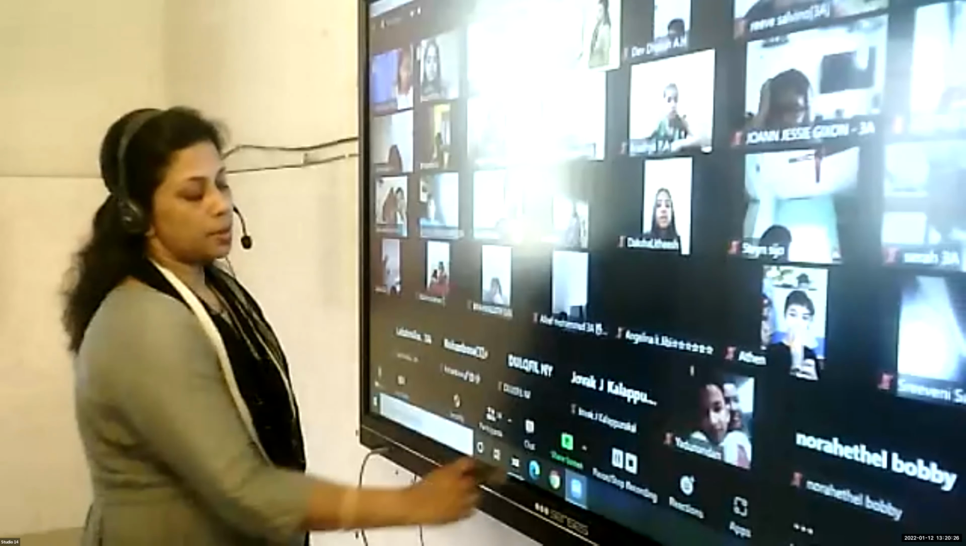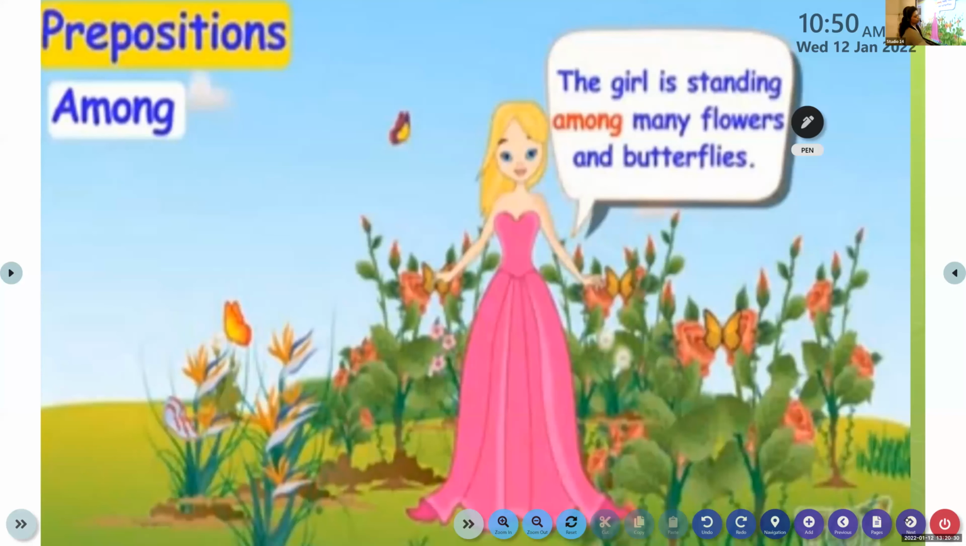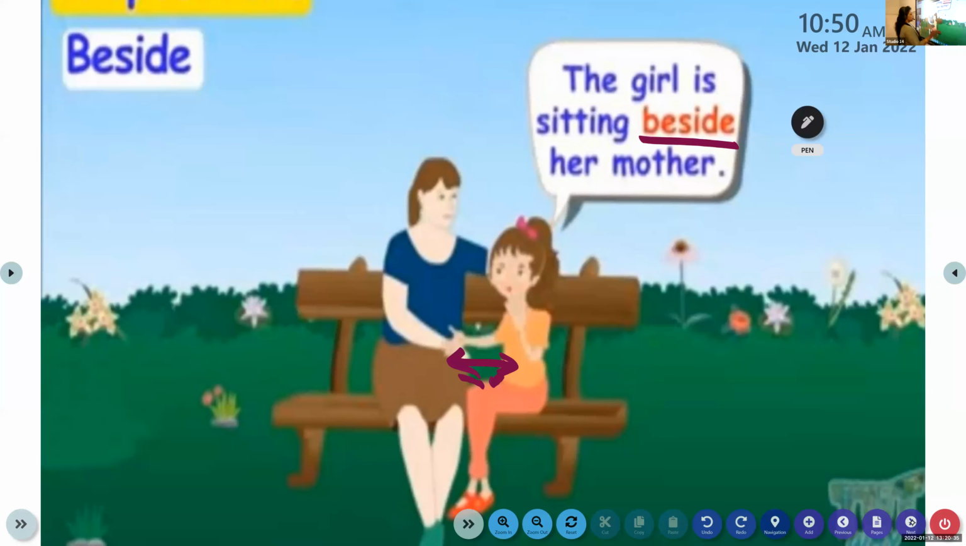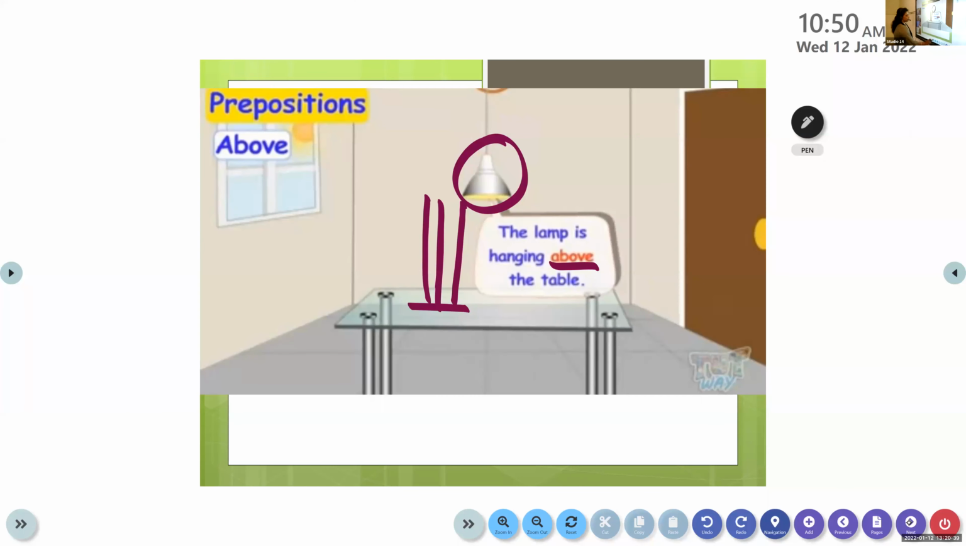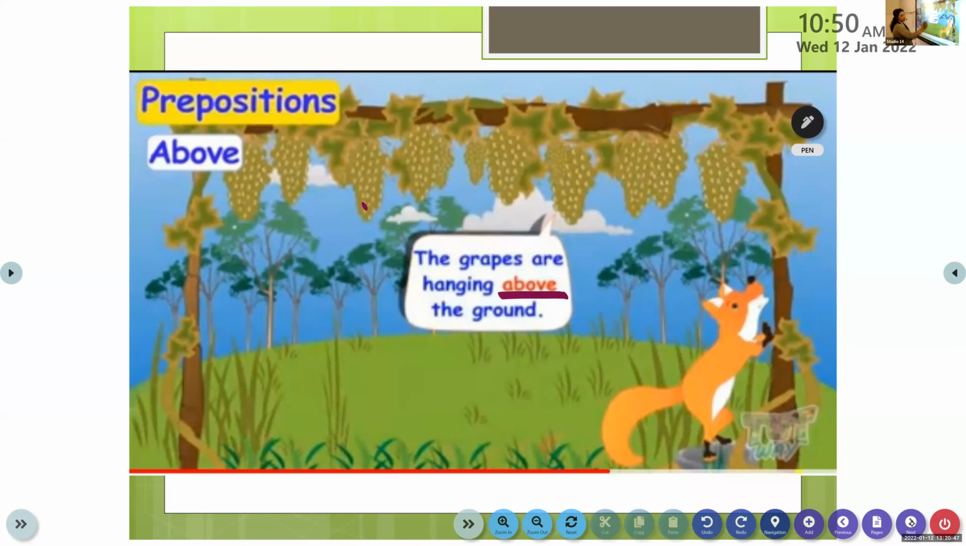So all of you, please listen. You know what is among us, beside. This is the best example for beside. Above, it is higher than a point. This is the point and it is above it, so we use the preposition above. Here, this is the point. It is above the ground. That is what is mentioned here, above the ground. So it is higher than a point.